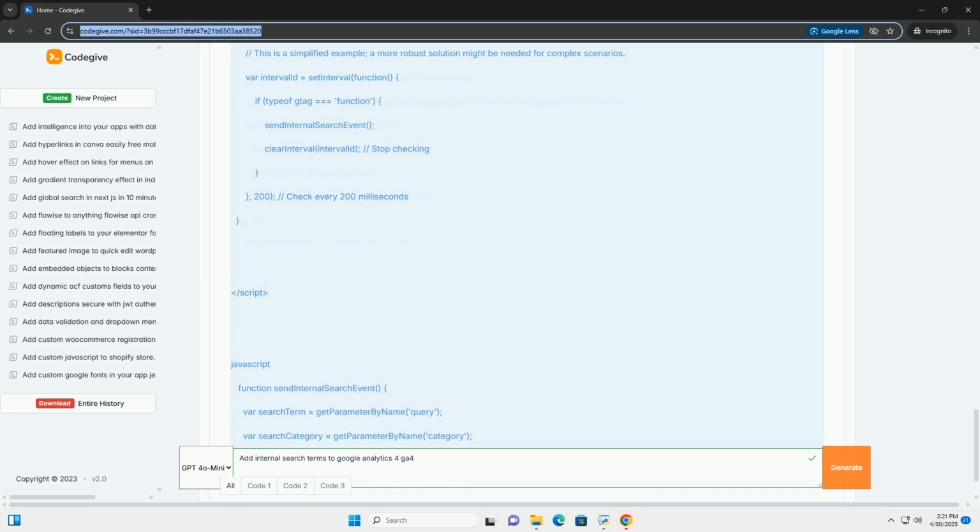Sending the event to GA4. The gtag('event', 'search', {search_term: searchTerm}) line sends the search event to GA4, along with the search_term parameter containing the extracted search query. Make sure you've already implemented the basic GA4 tracking code, the gtag snippet, on your website